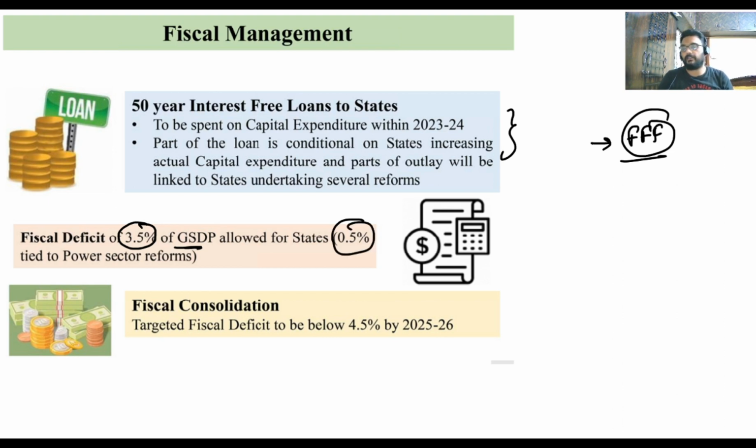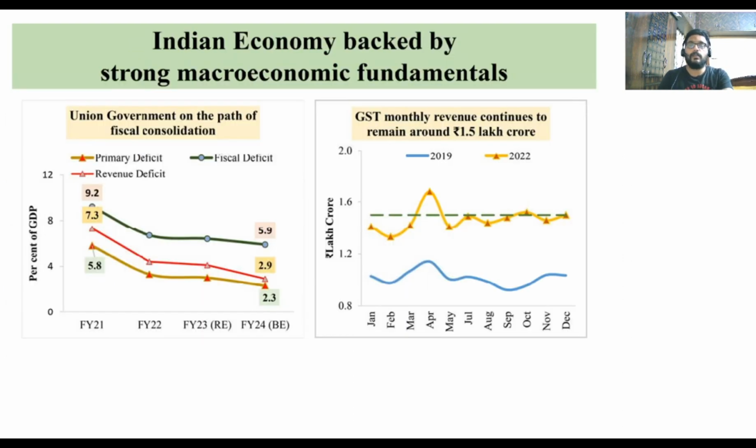Okay, the power sector reforms. Next, fiscal consolidation, which targets the fiscal deficit to be below 4.5 percent. This is for the central government, that by 25-26 it will be 4.5 percent or below, but let's see how it will work. Fiscal consolidation means consolidation of both accounts, that is the revenue account and the capital account. Next, what is our present fiscal deficit?